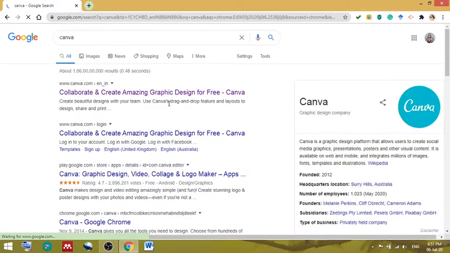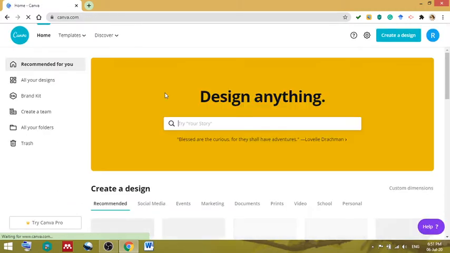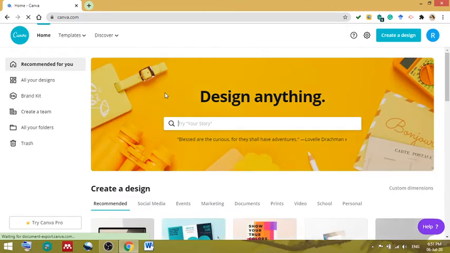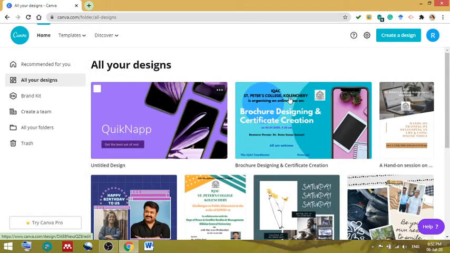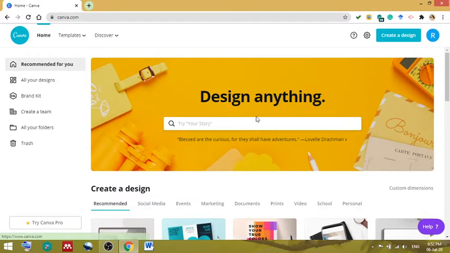Now there are so many apps available in our mobile phones as well as on the system if you want to create brochures or posters or flyers or even presentation templates or even certificates. But I found this very simple and easy to use, and you can create any number of templates which will always be available under this category, all your designs. So whatever I have prepared till date is available in all your designs. See, this is the benefit I found in this app. So we never lose it.